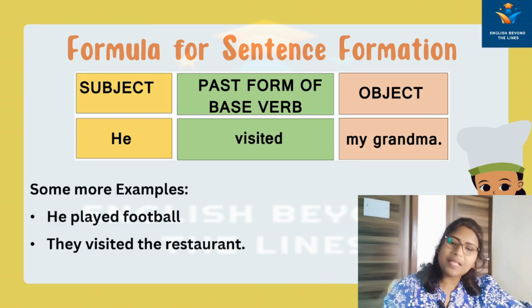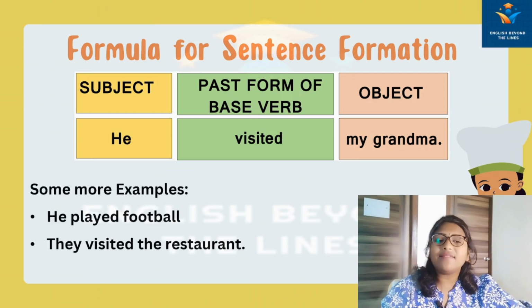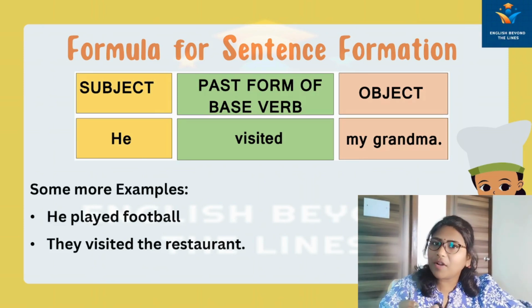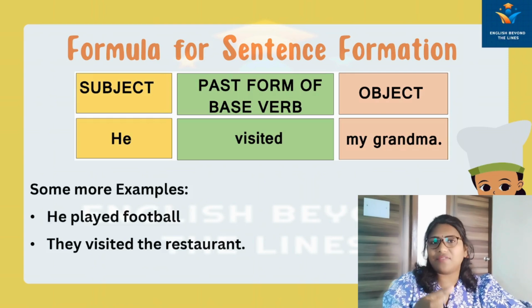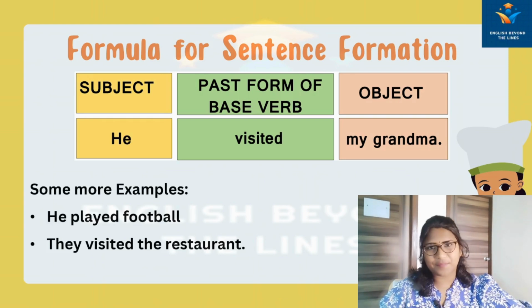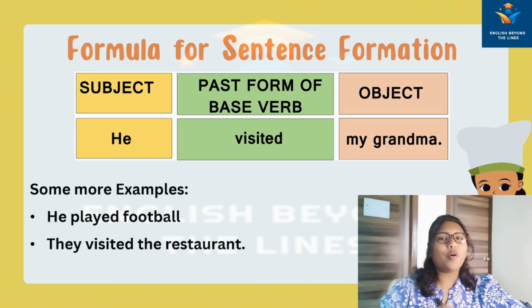As an example, I have given here, he visited my grandma. So he is the subject, visited: visit is the main form of verb plus ed so that it becomes past tense. My grandma is the object. Two more examples I have given here: he played football. They visited the restaurants.